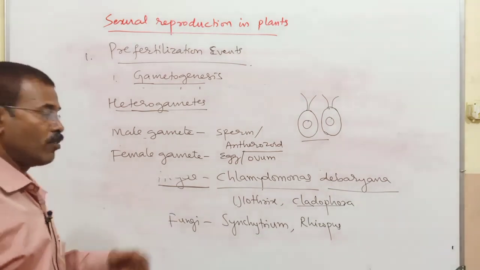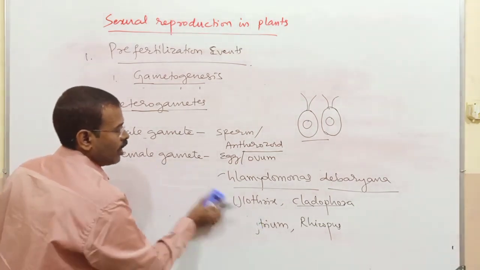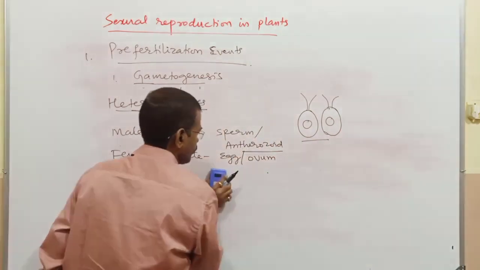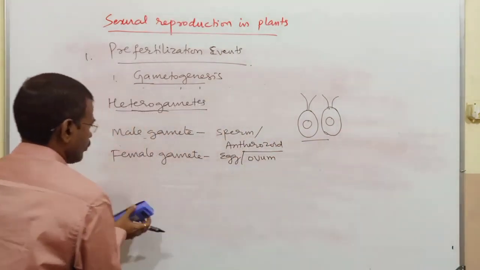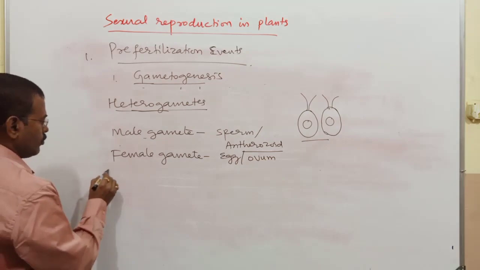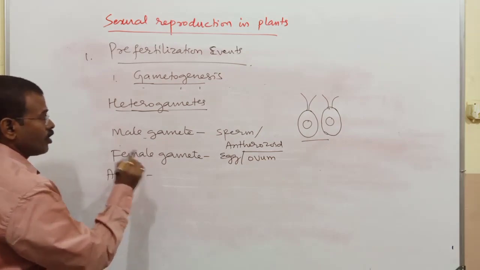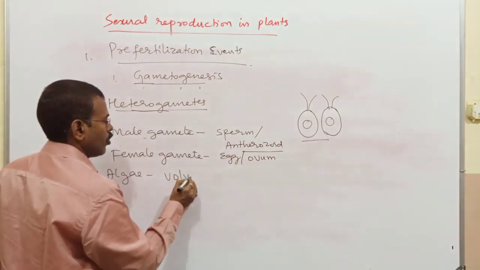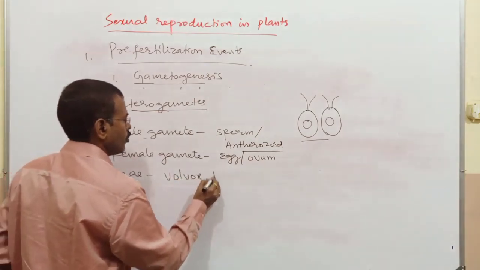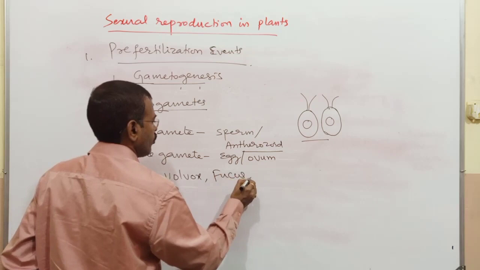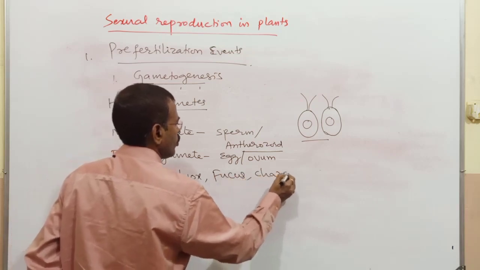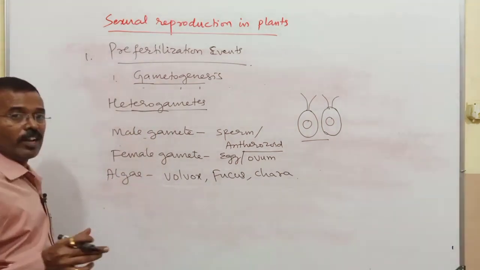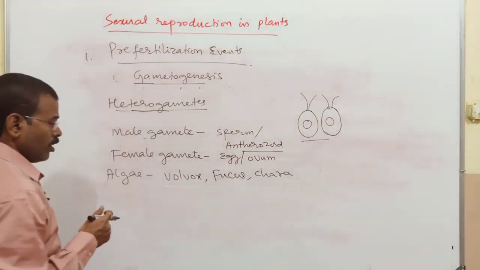So the fusing gametes are morphologically different. Examples: algae like Volvox, Fucus, Chara. These have heterogametes.